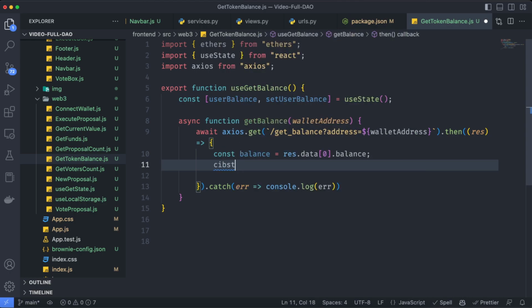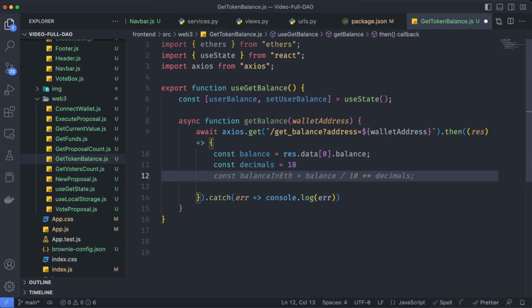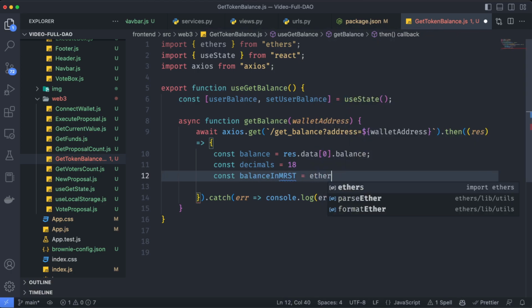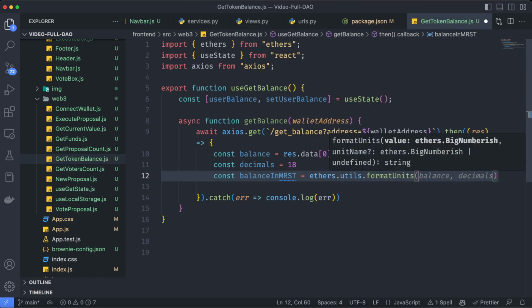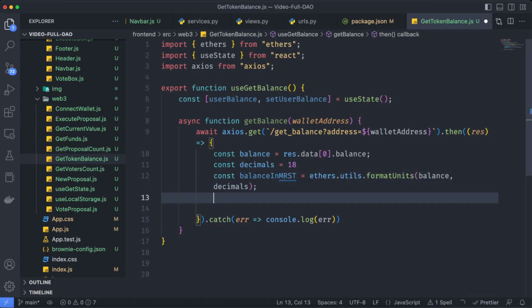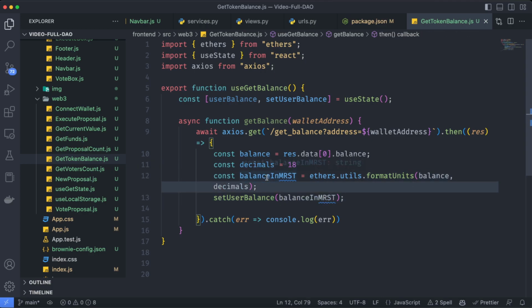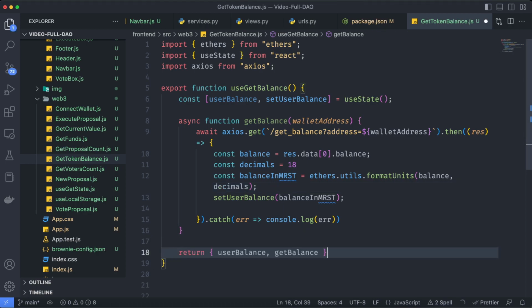So now let's say const decimals. We know the ERC20 token has 18 decimals. And let's say now const balanceInMRST. MRST is the Moralis token. It's going to be equal to ethers.utils.formatUnits, and let's send the balance and the decimals. And finally, let's use that setUserBalance to put here the balance in Moralis tokens. And of course, we need to return both the variable userBalance and the function getBalance. And here is balance without an s, so yeah, that's it.